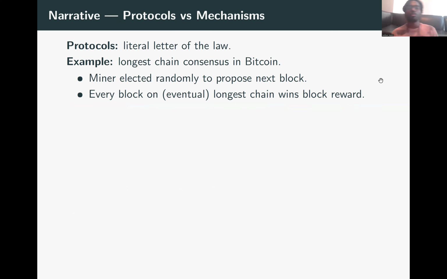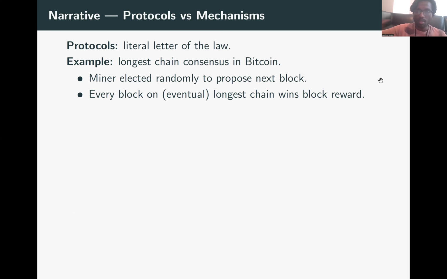As a running example, we'll be looking at longest chain consensus that Bitcoin uses. Without going into a lot of details, basically Bitcoin elects one miner every round to propose the next block. The miner has to choose a block and then attach their block on top of a block that already exists on the chain. The hope is that Bitcoin would want miners to attach their block at the tip of the longest chain, thereby extending the longest chain even more by one. But on the other hand, miners have the freedom to choose whatever block they want and attach their block anywhere.